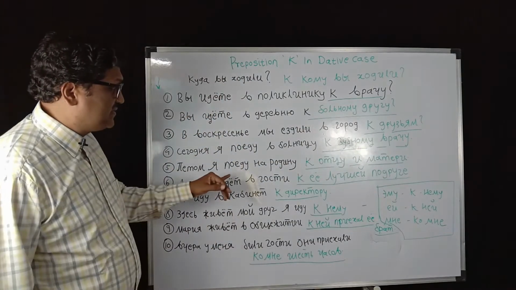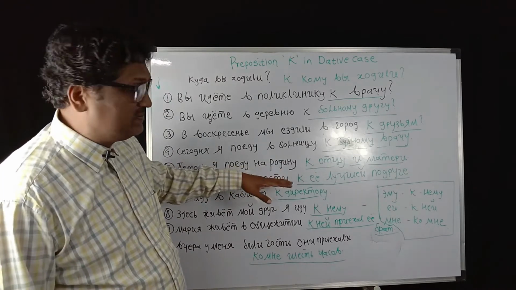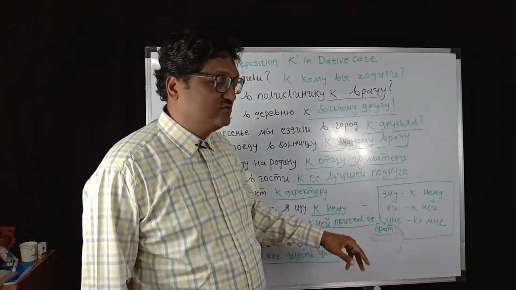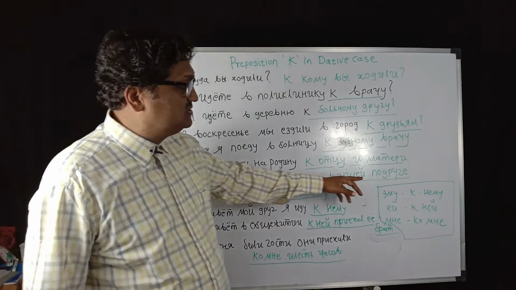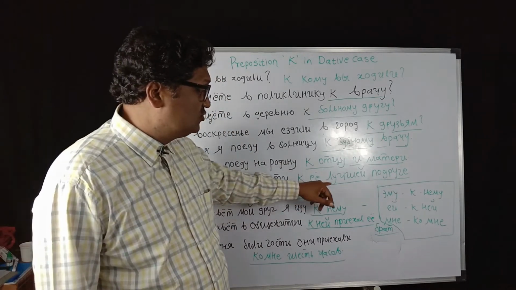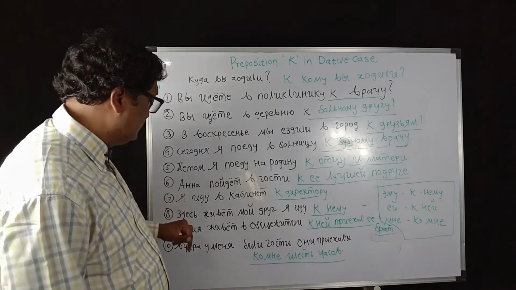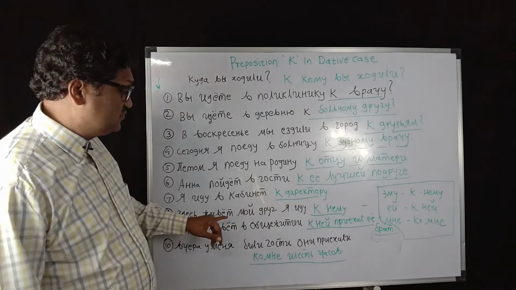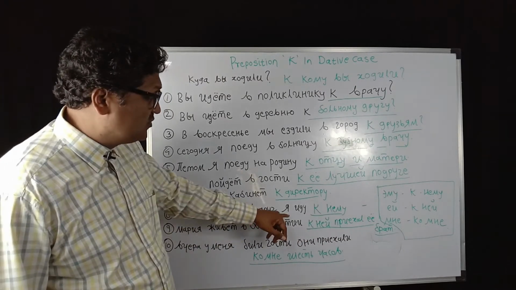"Летом я поеду на родину к отцу и матери." In summer I will go to my native place to visit my father and mother. К отцу и матери. Now "Анна пойдёт в гости к её лучшей подруге." Anna will go to her best friend as a guest. К её лучшей подруге. Now this is the dative case and this is the accusative case. "Я иду в кабинет к директору." Then "Здесь живёт мой друг, я иду к нему." Here lives my friend and I am going to him.